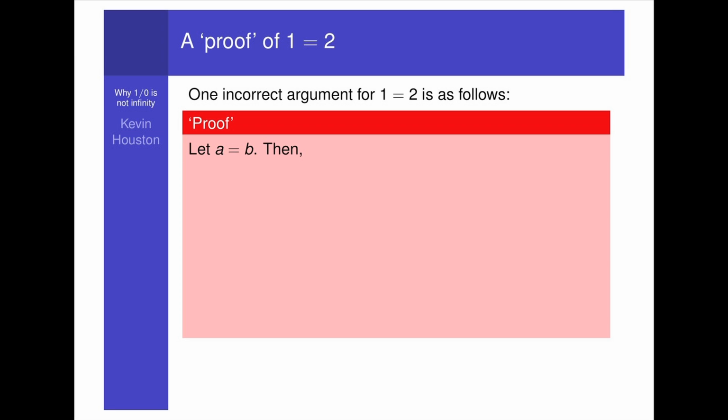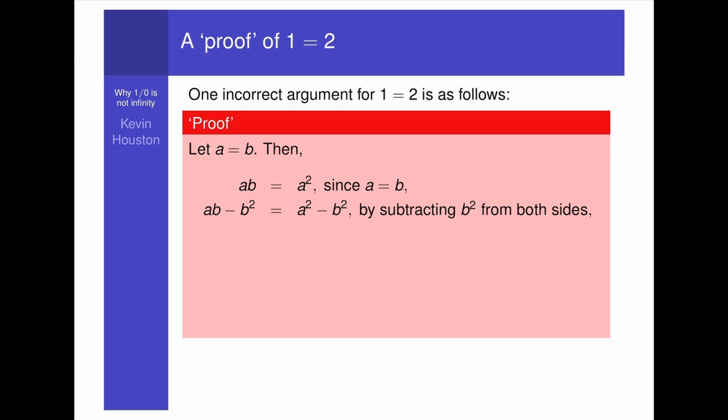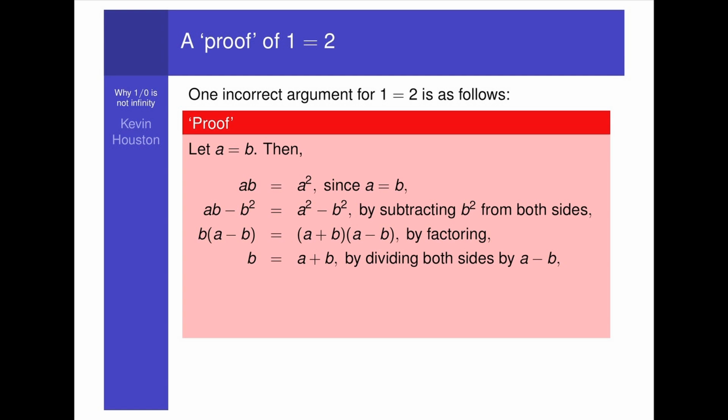One incorrect argument for 1 equals 2 is as follows. Let a equal b, then ab equals a squared, since a equals b. ab minus b squared equals a squared minus b squared, by subtracting b squared from both sides. b times (a minus b) equals (a plus b) times (a minus b), just by factoring. So b equals a plus b by dividing both sides by a minus b. So b equals 2b as a equals b. In other words, 1 equals 2 by cancelling b.